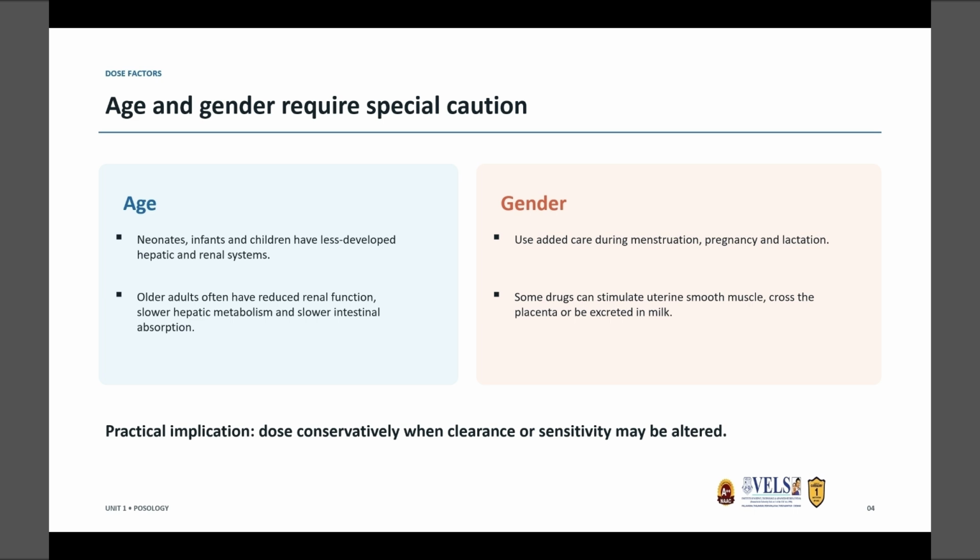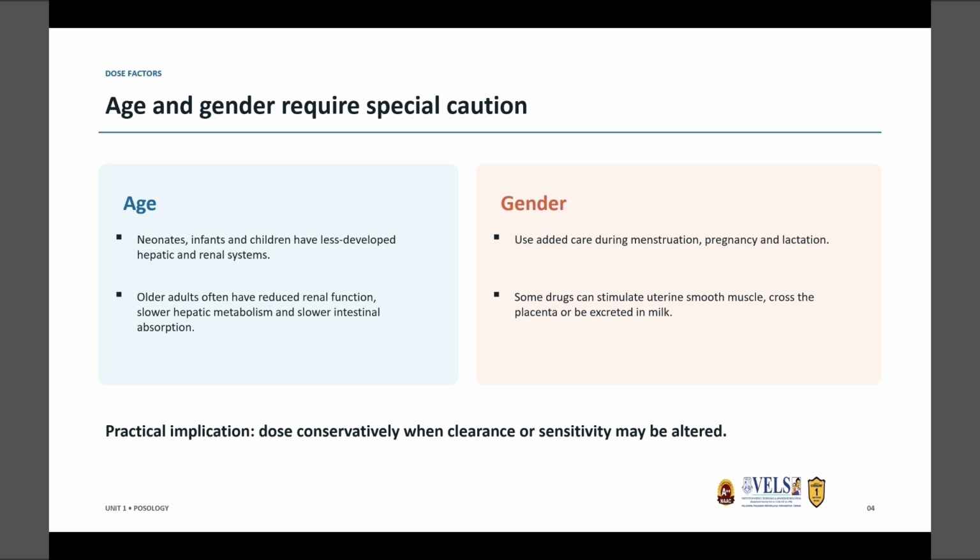Gender is another deciding factor while selecting the doses. For example, female patients, especially during menstruation, pregnancy, and lactation, need different dose levels. For example, strong purgatives such as aloe should be avoided during menstruation. Some drugs can stimulate uterine smooth muscles, cross the placenta, or be excreted in the milk. So, during lactation, drugs like antihistamines, morphine, and tetracyclines, which are excreted in milk, should be avoided.